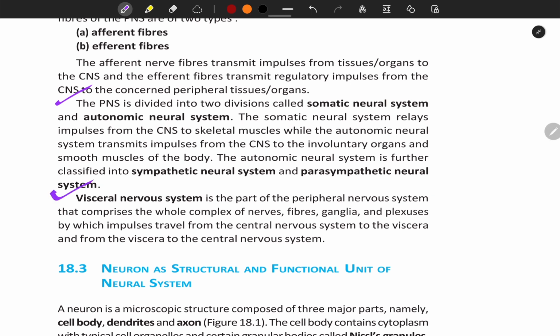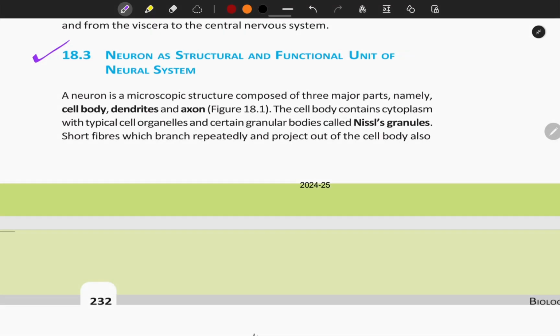Visceral nervous system is the part of the peripheral nervous system and comprises the whole complex of nerves, fibers, ganglia, and plexuses by which impulses travel from the central nervous system to the viscera and from the viscera to the central nervous system.